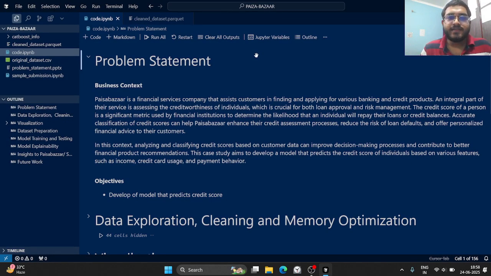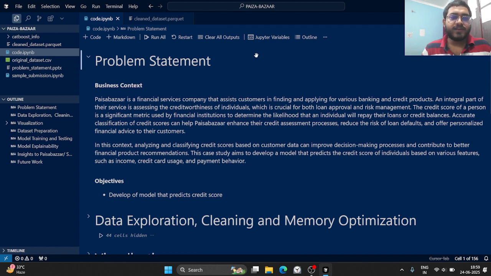Paisabazzar is a financial service company that assists customers in finding and applying various banking and credit products. An integral part of their service is assessing the creditworthiness of individuals, which is crucial for both loan approval and risk management. The credit score of a person is a significant metric used by financial institutions to determine the likelihood that an individual will be able to repay their loans or credit balances.